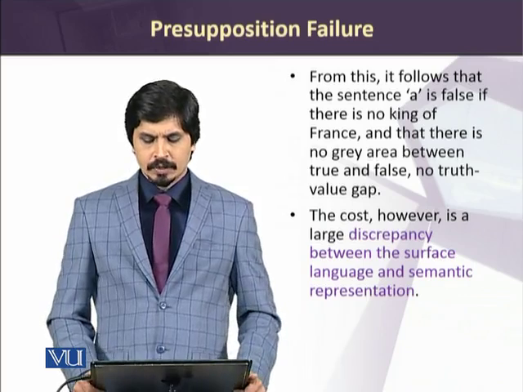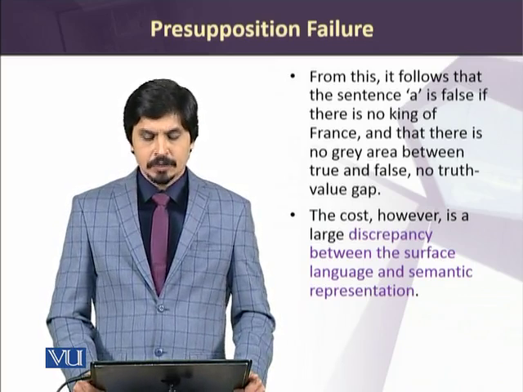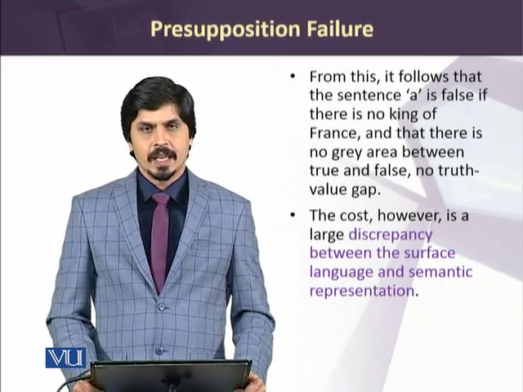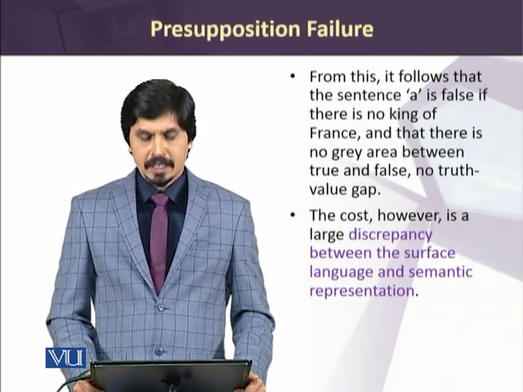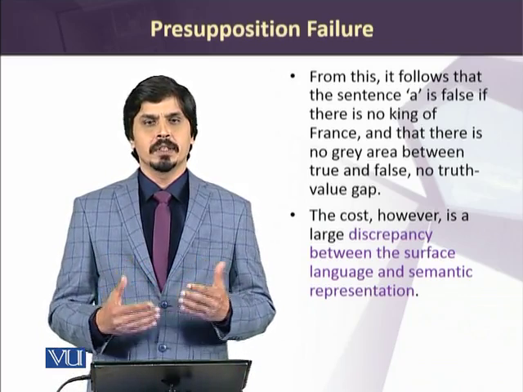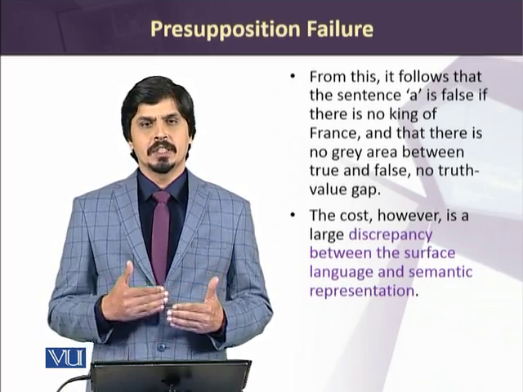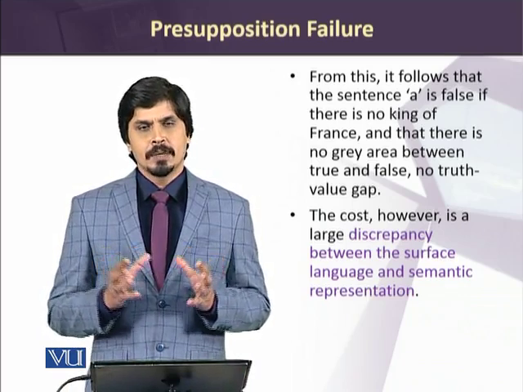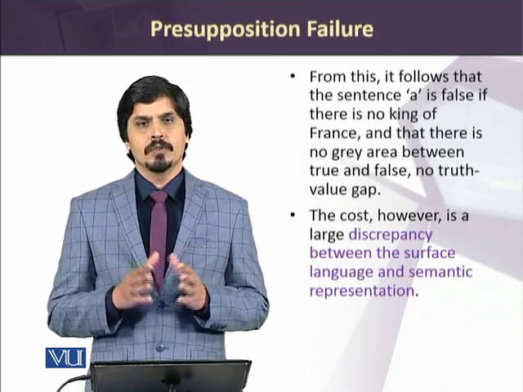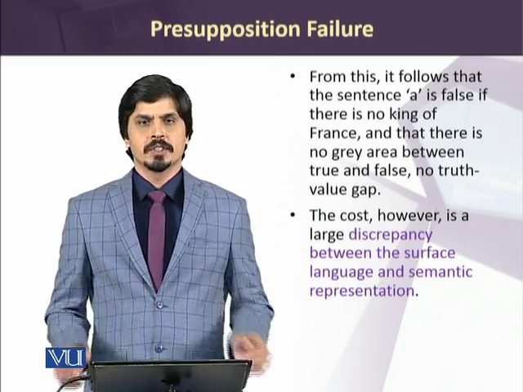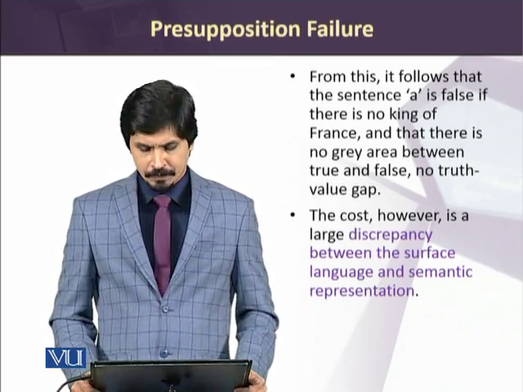From this, it follows that the sentence A is false if there is no king of France, and there is no gray area between true and false. So we are not in a doubtful state. These conditions which are created by Russell actually attempt to bridge that gray area which may fall between truth and falsity of this kind of statements.